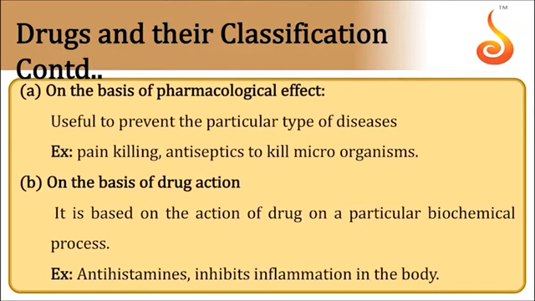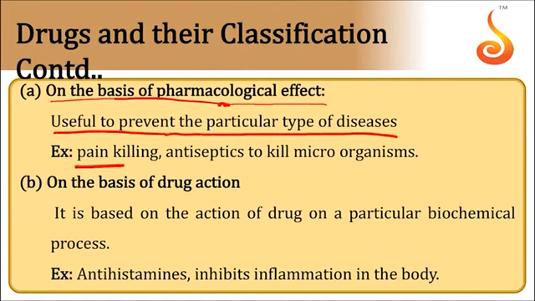Coming to the classification of drugs. Drugs are classified on the basis of pharmacological action. Some drugs work against pain, the painkillers, analgesics. Some drugs can reduce the high temperature of the body, that is fever, antipyretics. Antiseptics are used to kill microorganisms. So based on the pharmacological action, we can classify the drugs.